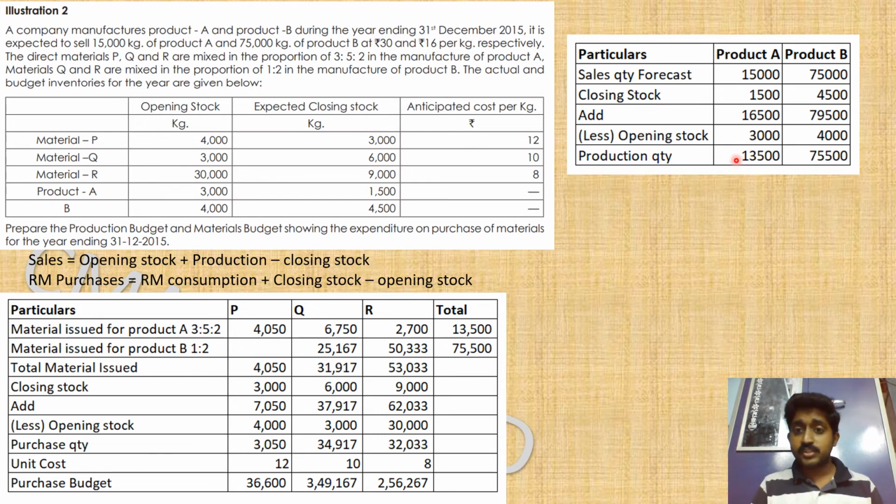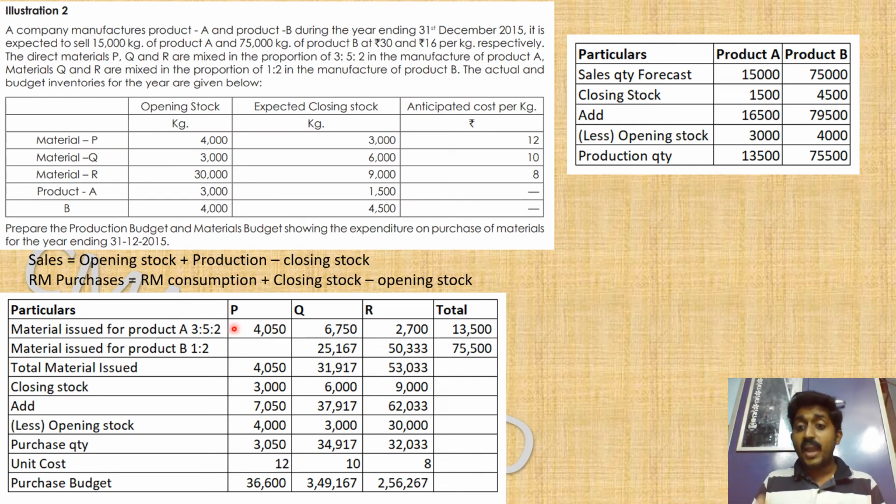And I can also say in numerical value, if the cost of product A and product B is given, I can multiply by the cost of the product, and I can also say this is the production budget in rupees. But the cost is not given, so we can give the production budget only at the quantity level, not at the cost level. That is the first thing. Next, we have to find the material budget.